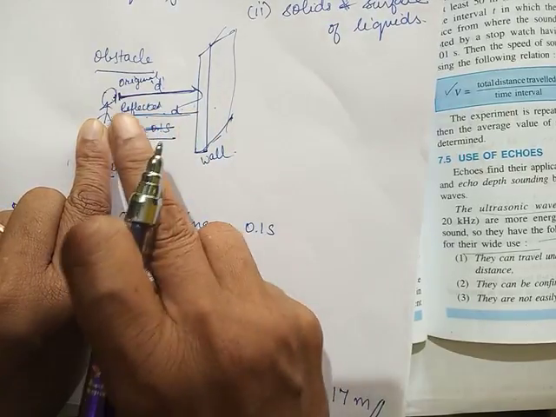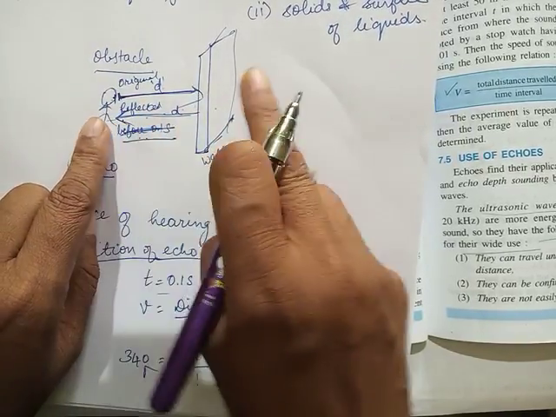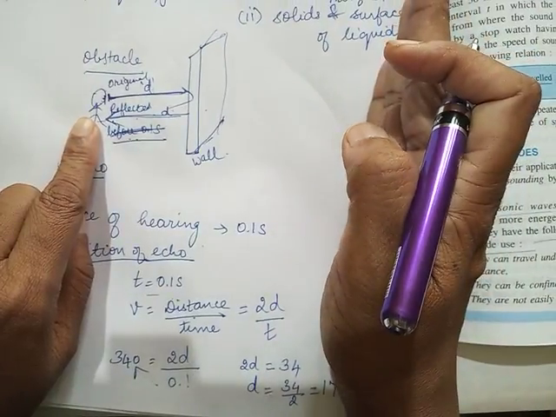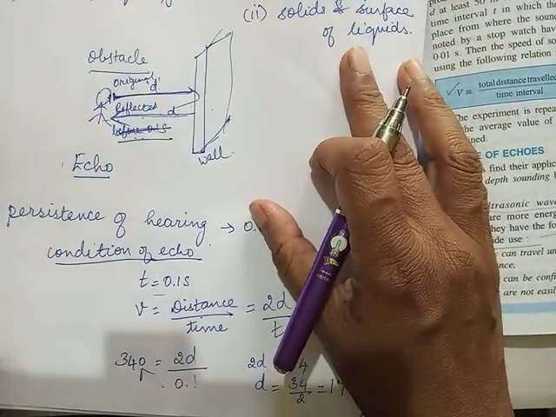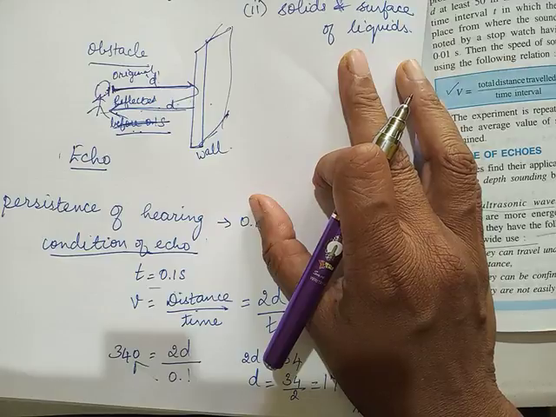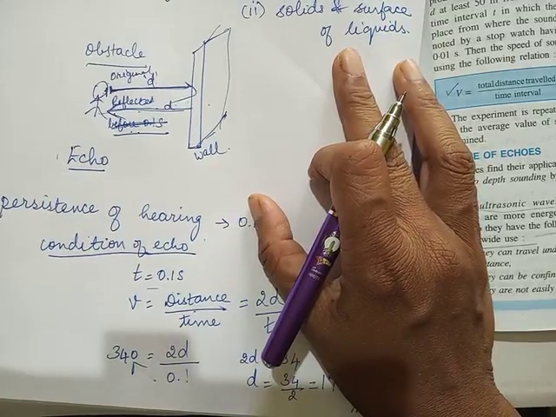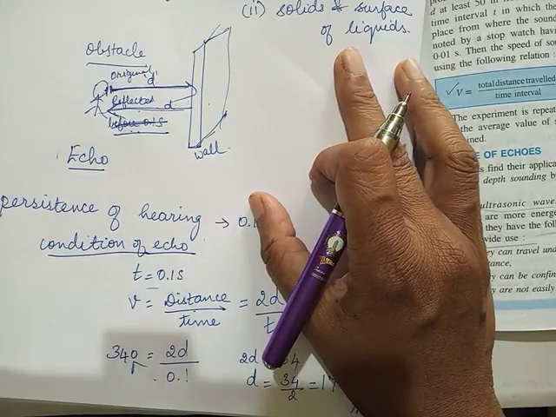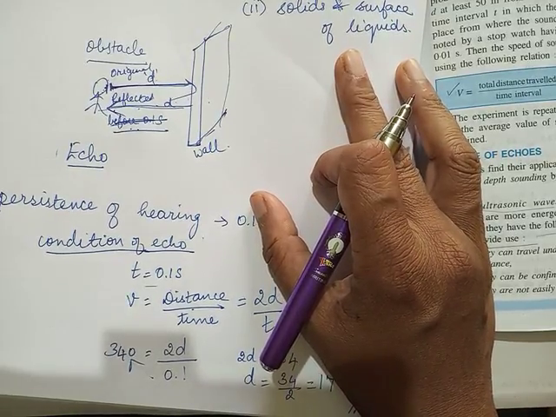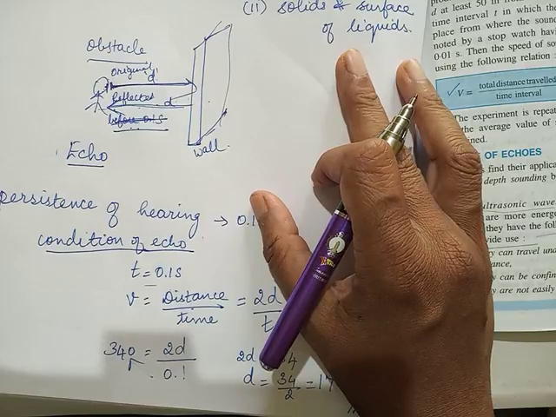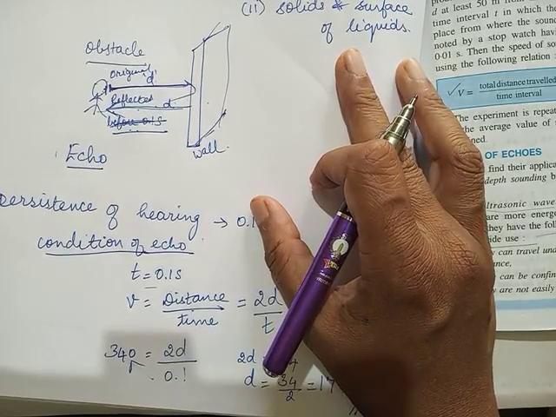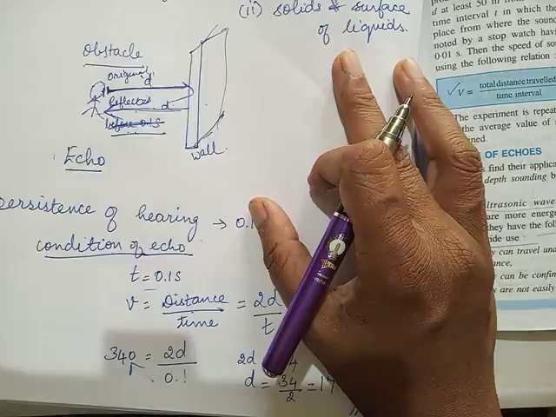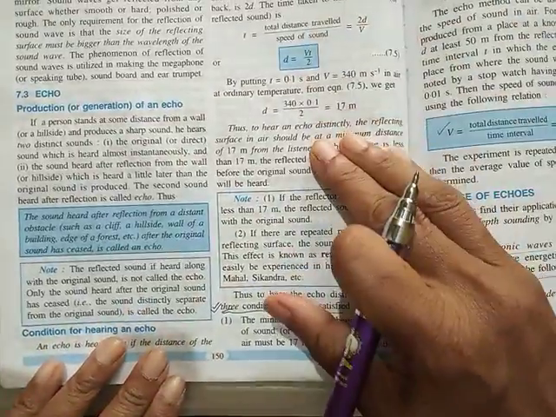If you have to hear an echo, at least the obstacle should be at a distance of 17 meter in front of the object. So you can imagine 17 meter is quite a big number. That's the reason generally echoes you hear in open areas, and when you shout in front of a mountain, you hear an echo. Why? Because the obstacle is at a larger distance. So this leads to the next topic.